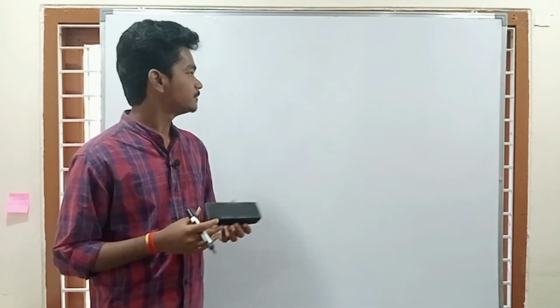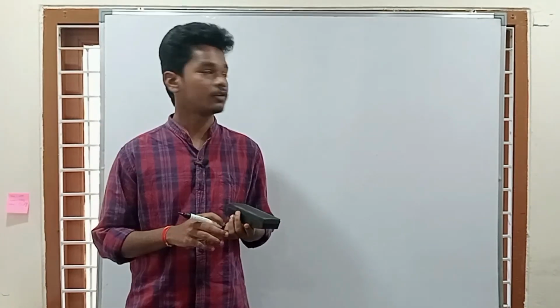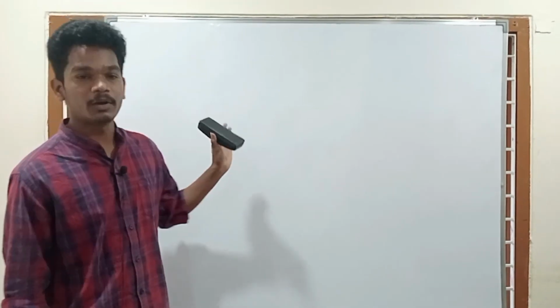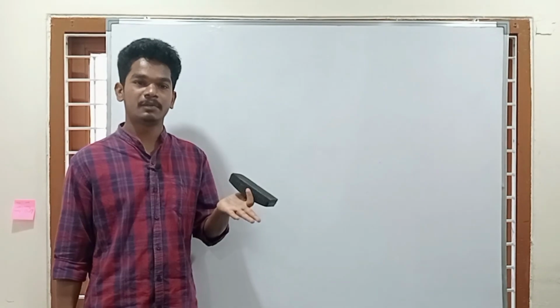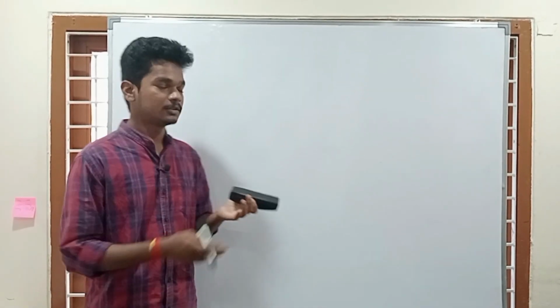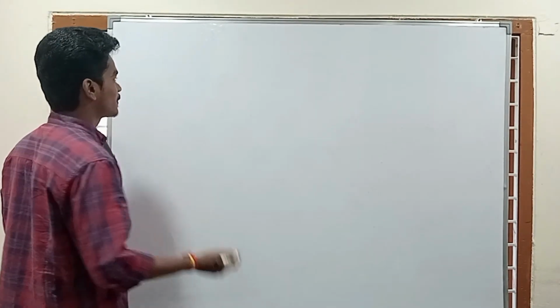Hello guys, the program that I'm going to write is for prime numbers up to a given number. So what is a prime number? Any number which is divisible only by 1 and itself is a prime number. So let's get into the program.